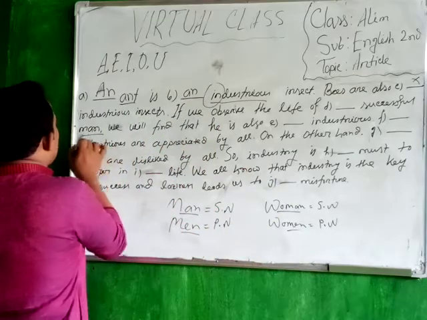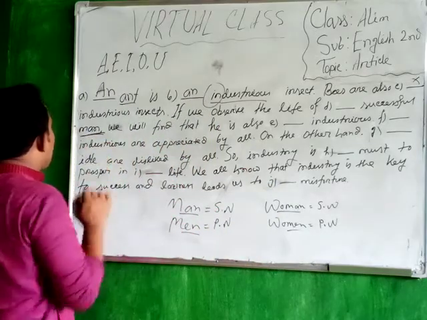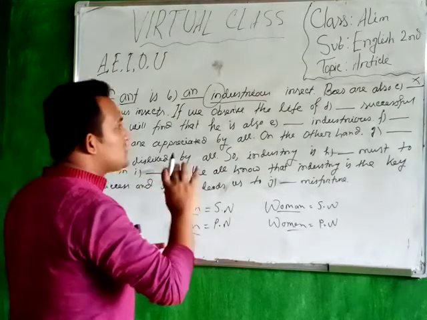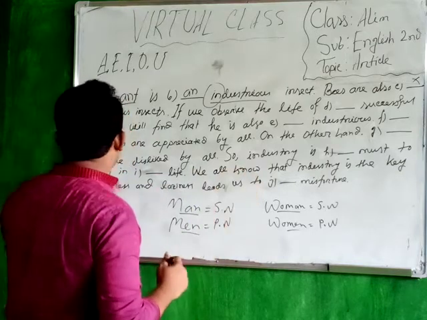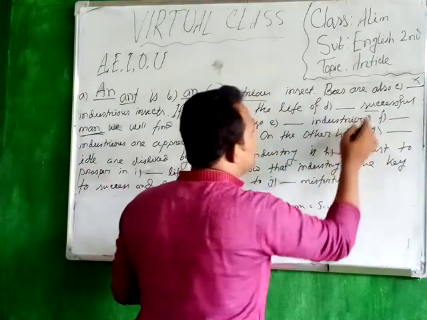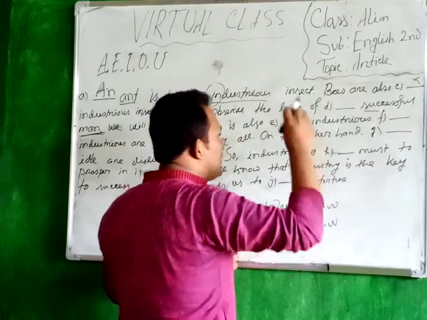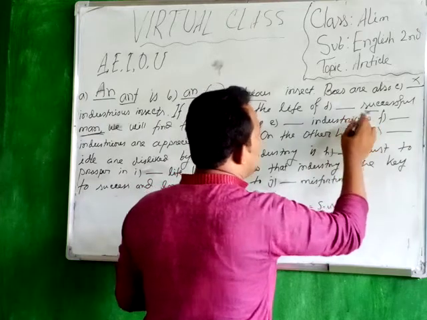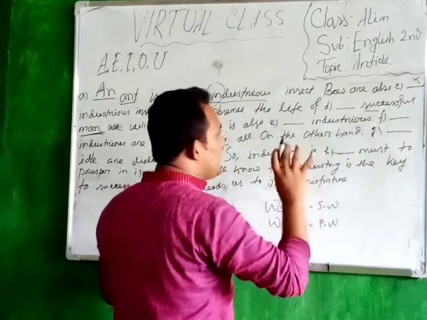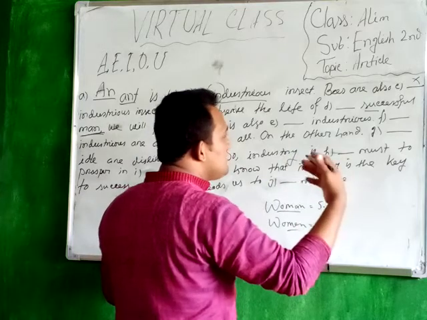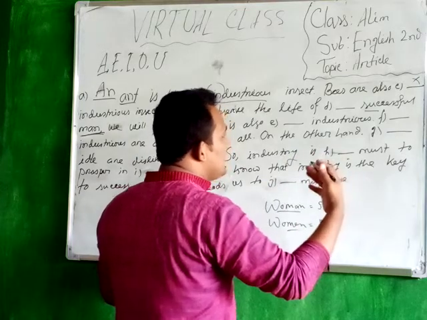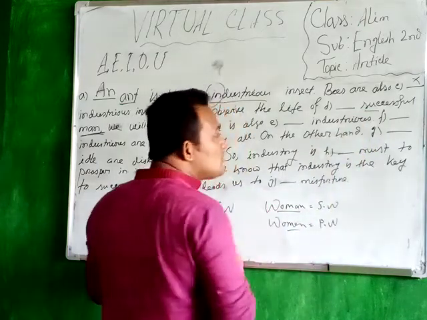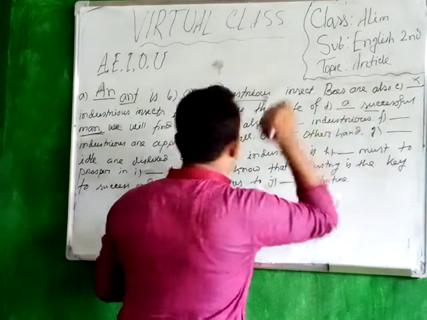So here you can see that there is only one man in this singular, that is article a or an. There is no scope of using the article the. Okay, so man, so successful. You have to put emphasis on the first syllable of a given word. In terms of pronouncing successful, the first syllable is sa, which is similar to a consonant sound. So you have to put the article a here.